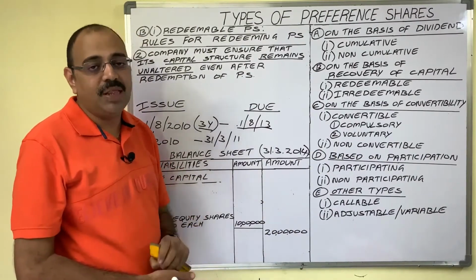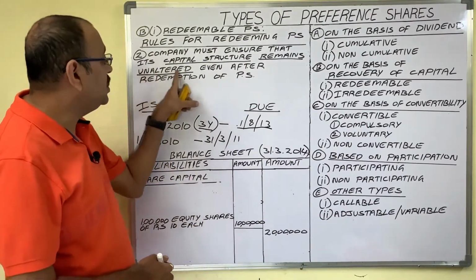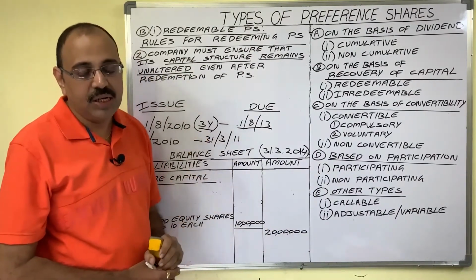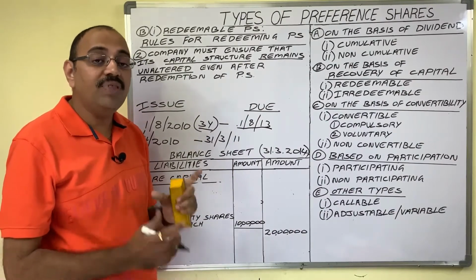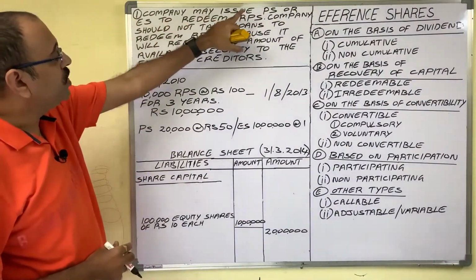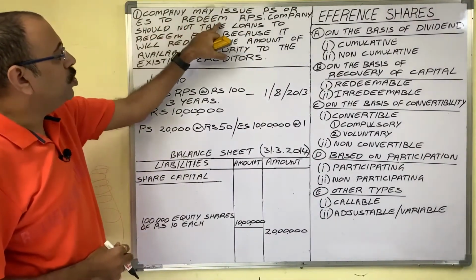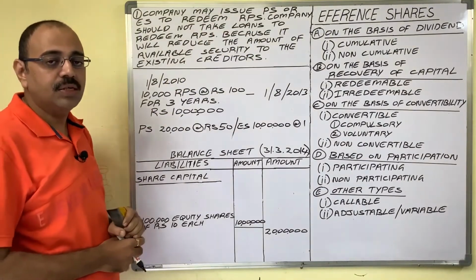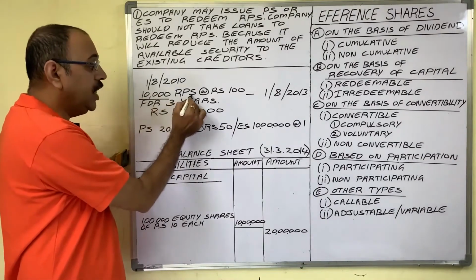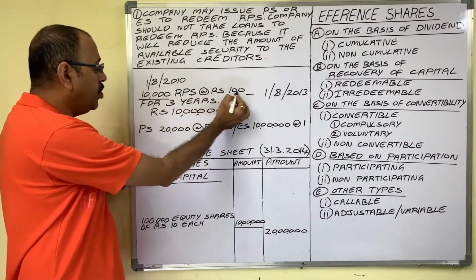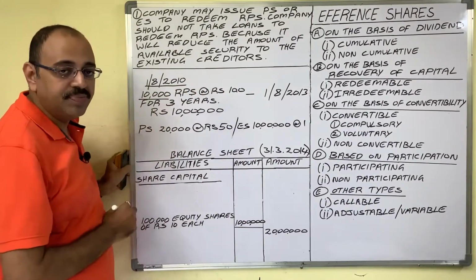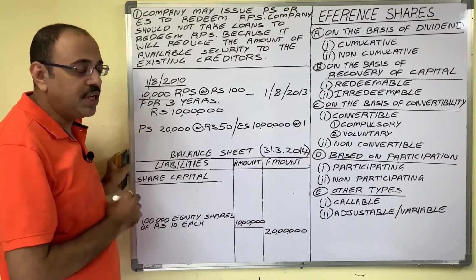For that there are 3 methods. So without changing the capital structure, if company wants to redeem the preference shares, company follows any one of 3 methods. What are they? Let us see. Company may issue preference shares or equity shares to redeem redeemable preference shares. In our example, company issued 10,000 redeemable preference shares at the rate of 100 rupees for 3 years period on 1st August 2010. When company has to redeem these shares?